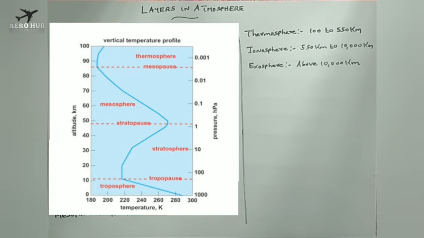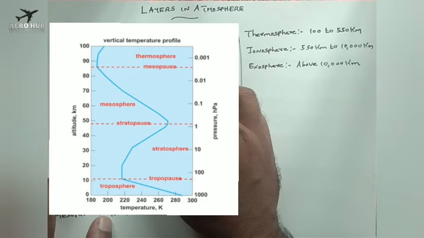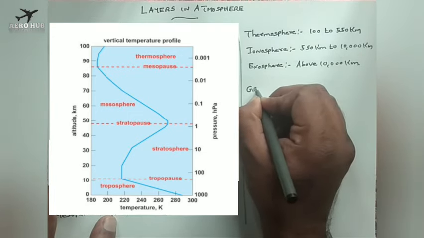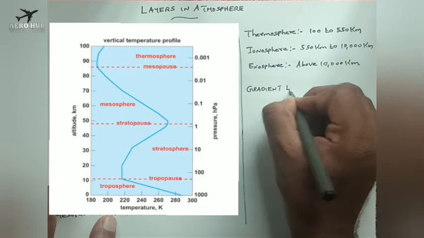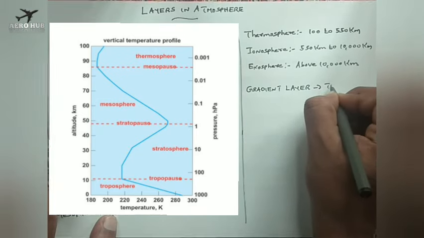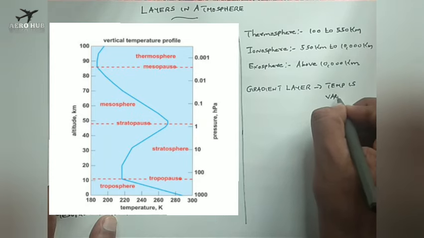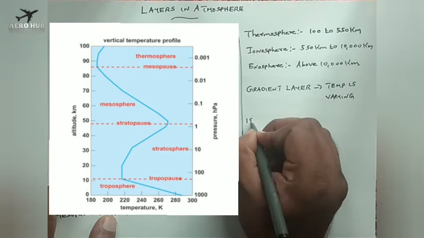That is, you can see here for troposphere the variation of temperature is linear. Okay, that is, we have a gradient layer. Gradient layer means the temperature is varying. Okay, and we have something called isothermal layer.